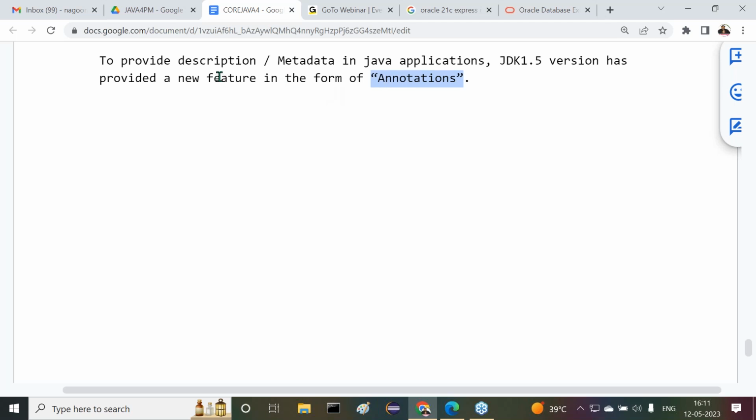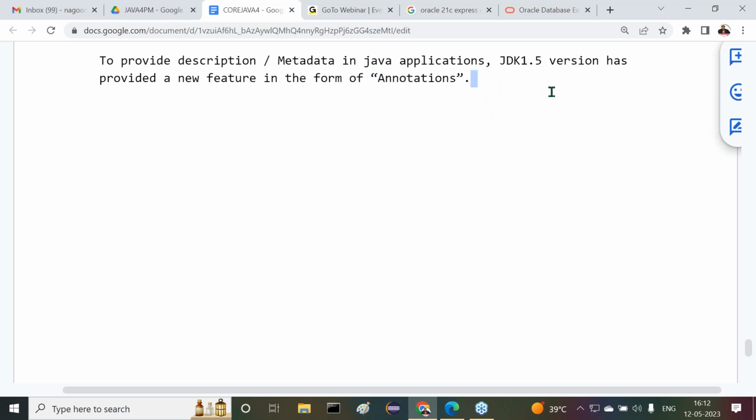To provide description or metadata in Java applications. Which version of Java? JDK 1.5 version has provided a new feature in the form of annotations. Is that clear to all of you? Annotations are provided to provide some description or metadata in Java applications.